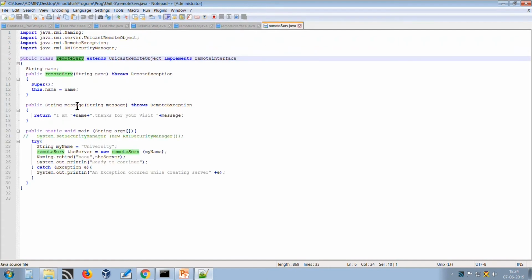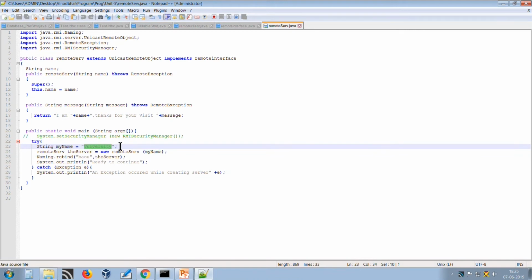So, here we are providing the implementation of the message method. It returns a string. In this implementation, we are getting the parameter from the client as an argument and displaying it along with the message. Apart from that, here we have a one-argument constructor. Whenever we create an object of RemoteServer, we pass one argument called name. Name is a string variable, and we pass the static argument university.